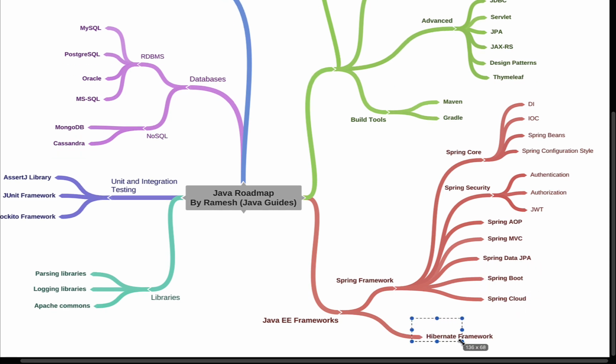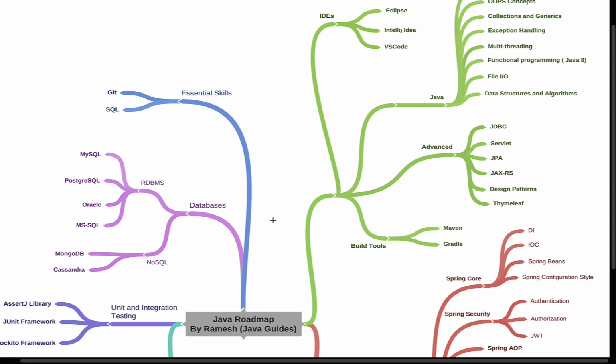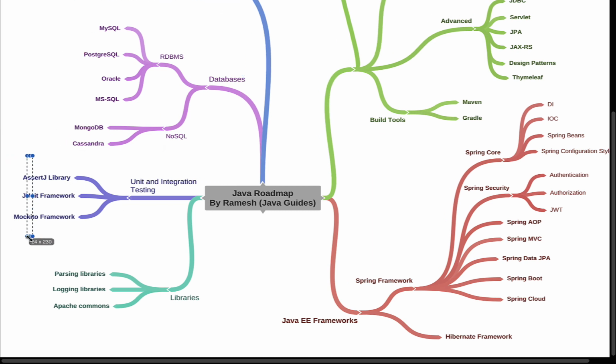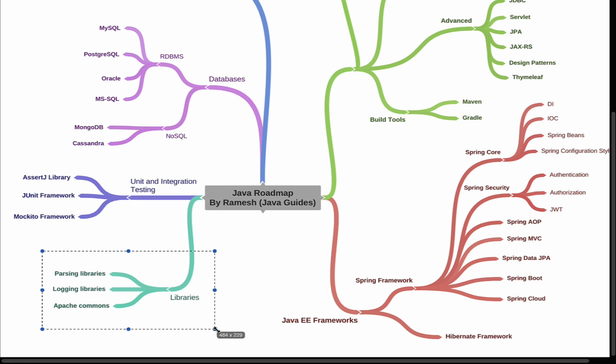Okay, and learn the Hibernate framework basics, and learn the essential skills like Git and SQL, and get familiar with databases, and with the frameworks and libraries required to develop unit and integration tests in your Java projects, and get familiar with a few of the commonly used libraries.